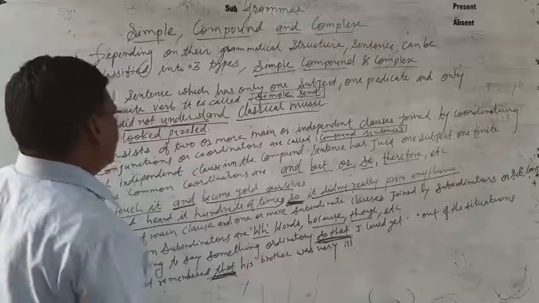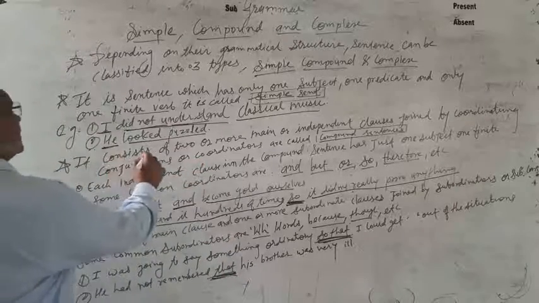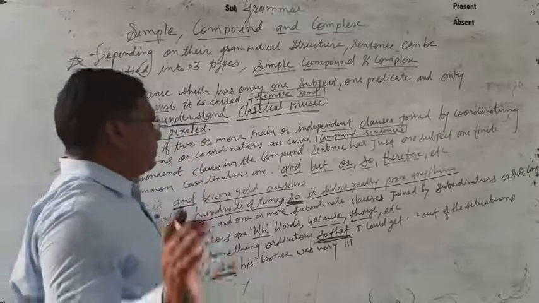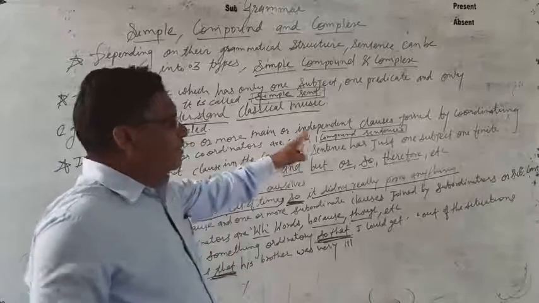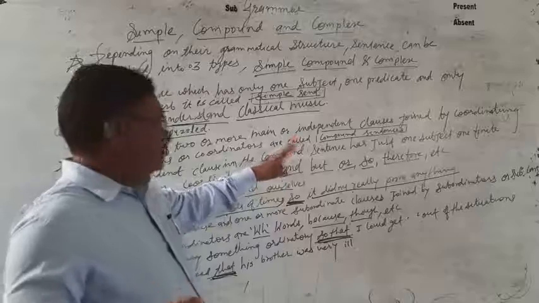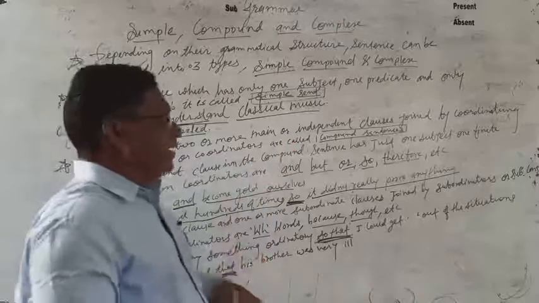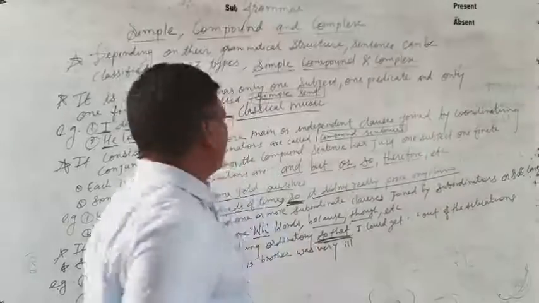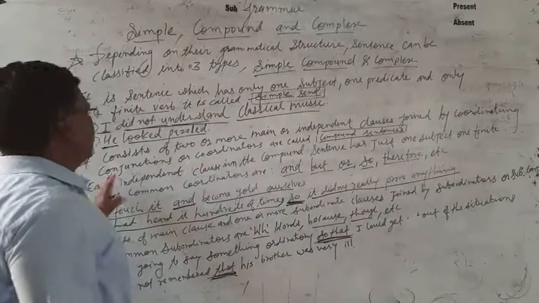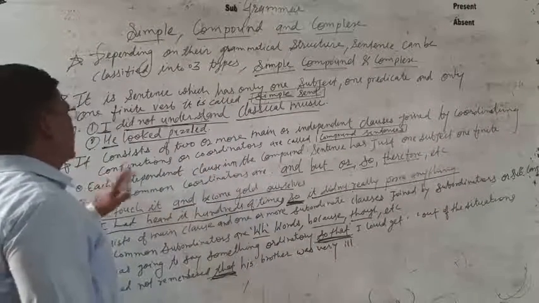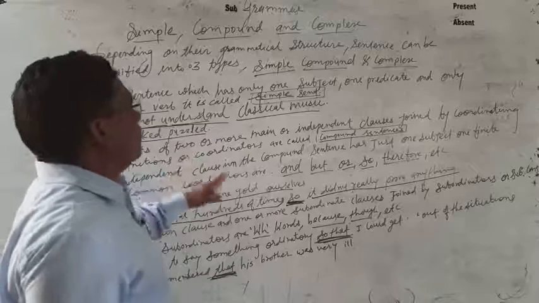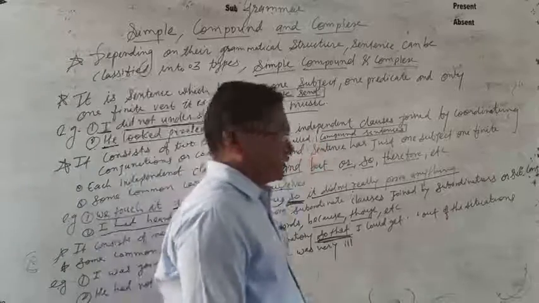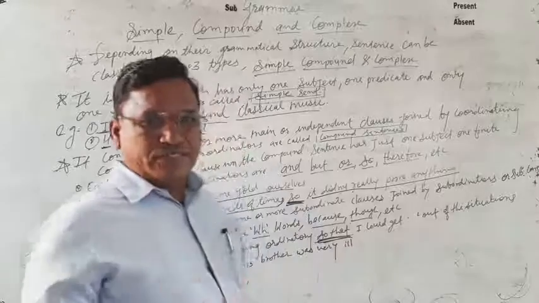Compound sentences consist of two or more independent clauses joined by coordinators or conjunctions.